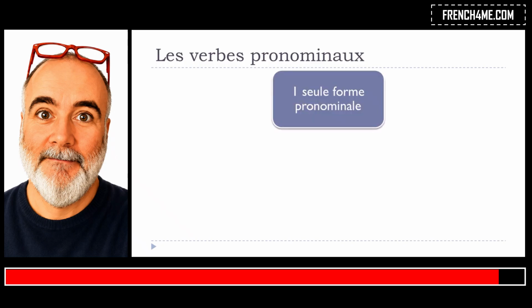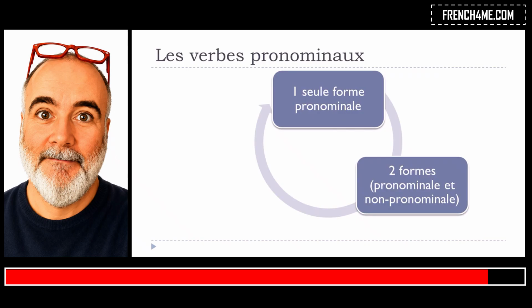The first one will be that actually this verb will only exist at this form pronominal. So it does mean that it won't exist at this other form non pronominal. Okay, so we'll see that. The second situation is that, well, the two forms will exist, whether the pronominal and the non pronominal.